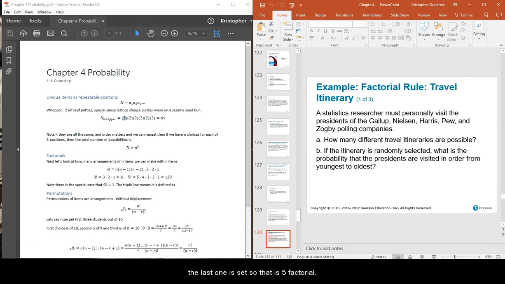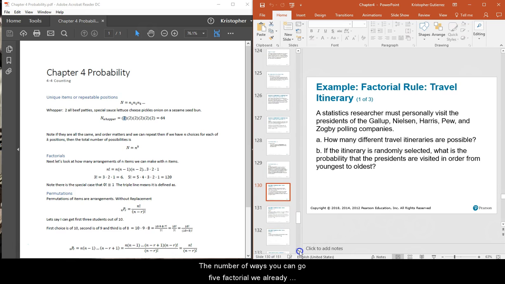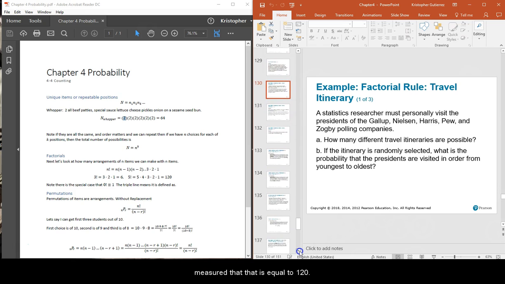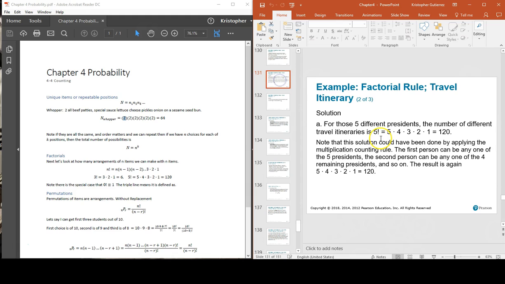So that is 5 factorial. There's a number of ways you can go. 5 factorial, we already measured that, and that is equal to 120. Boom.